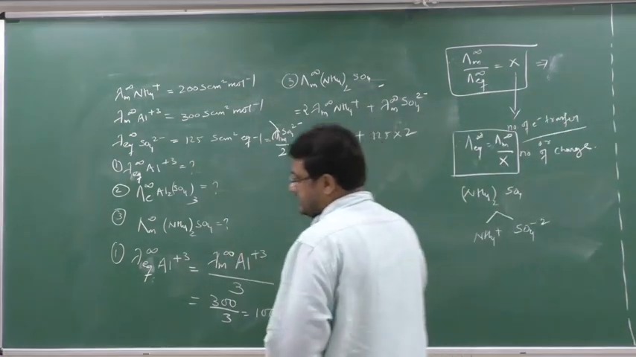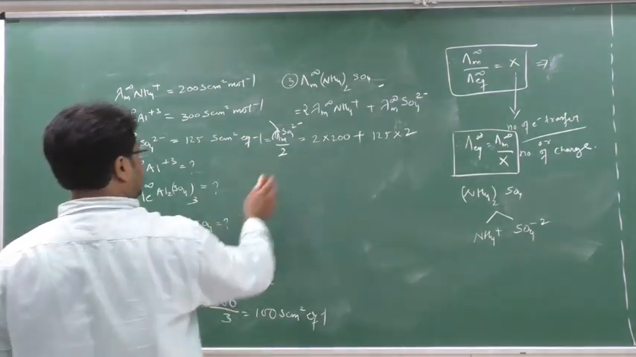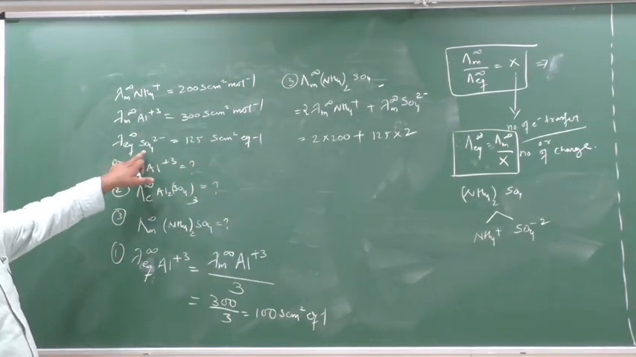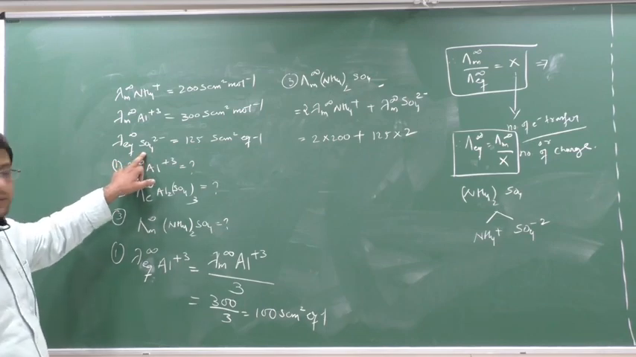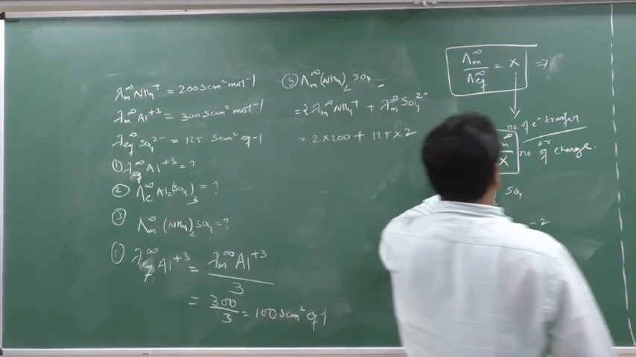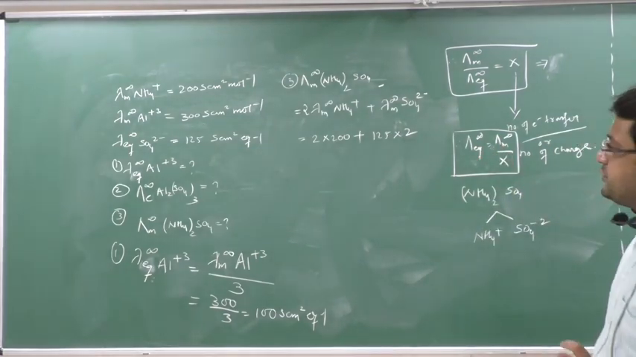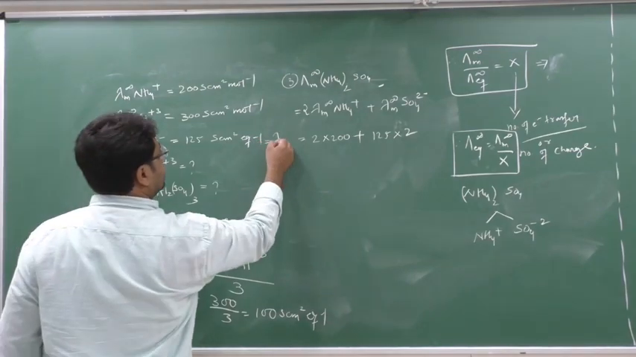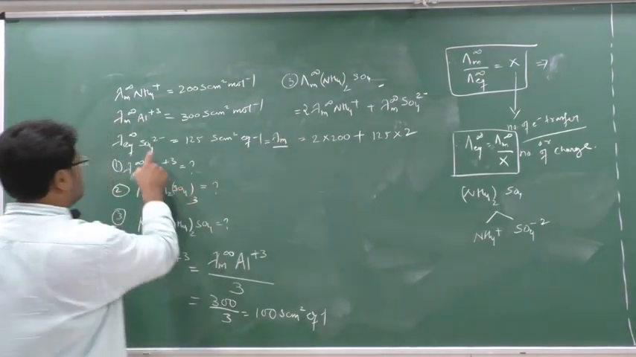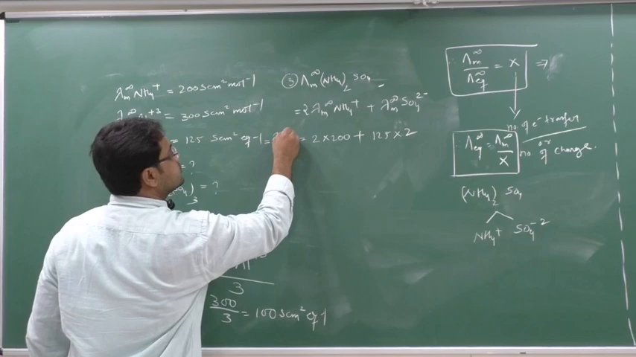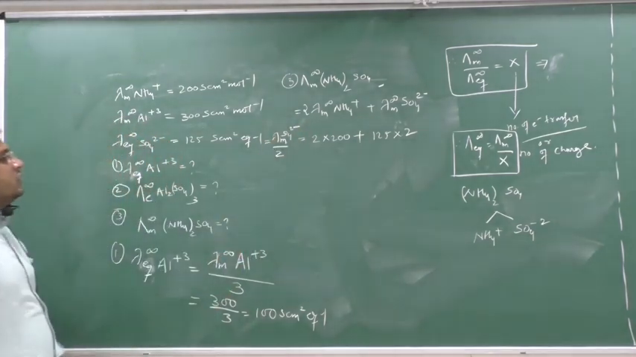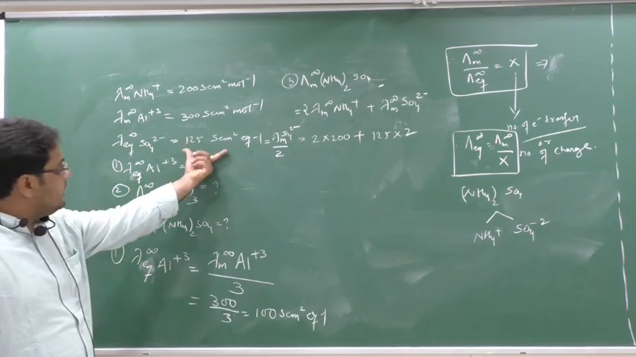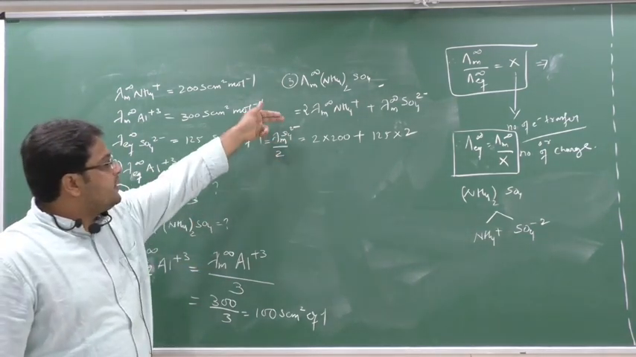See here, I know this is a bit confusing. This is the value they have given, the equivalent conductance for the sulfate ion. But equivalent conductance is nothing but molar conductance by number of charge. So I can write it like this. What is the number of charge here? 2, for SO4 2 minus only. So this 125 is equal to lambda EQ SO4 2 minus, and this 125 is also equal to lambda m SO4 2 minus by 2.